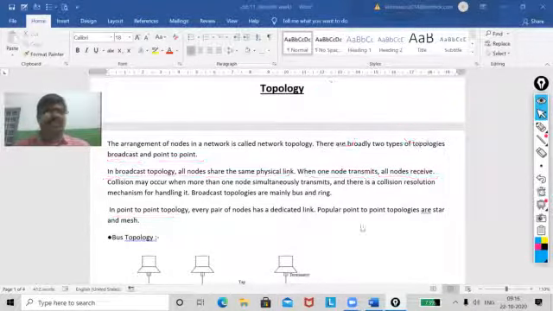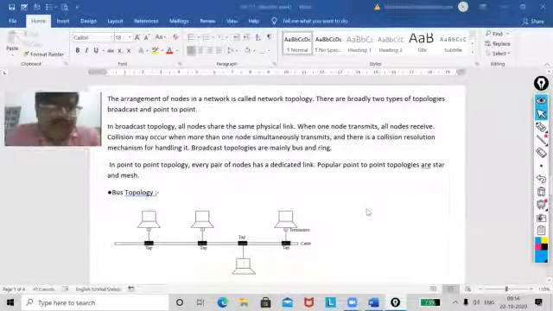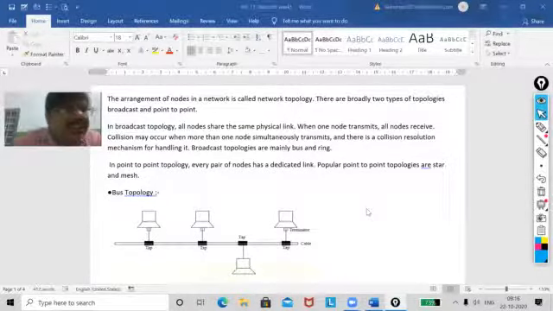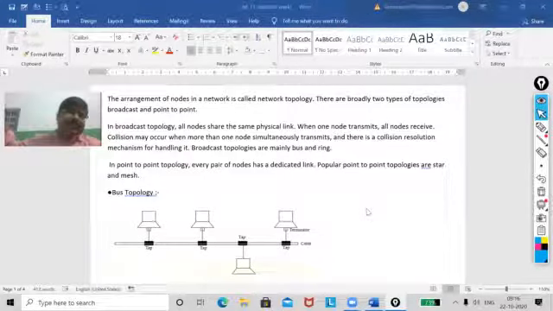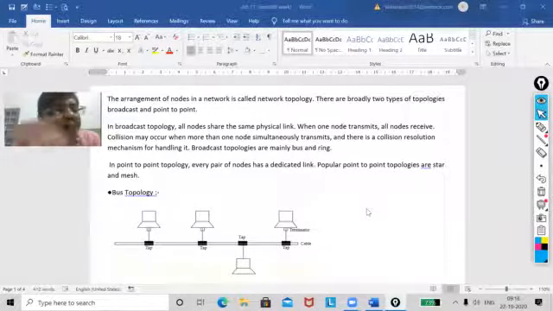Now, my first part is the bus topology. You know, you have seen how the bus conductor gives the ticket to you. The same technology we are using here. Understood? Now, what is the bus technology, my dear? In bus topology, there is a long cable, and that long cable is called the backbone. That connects various nodes.